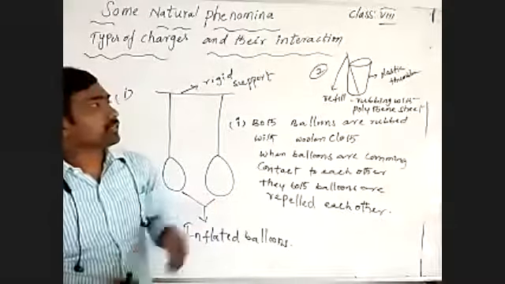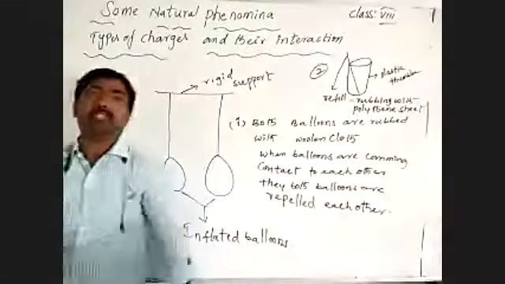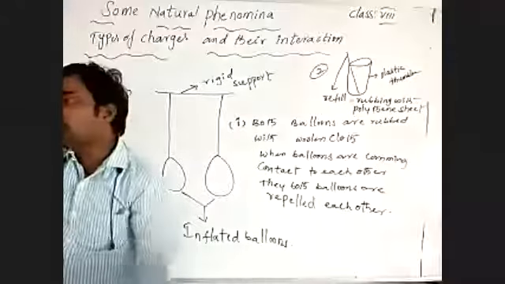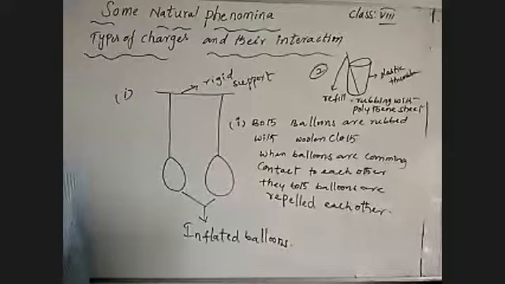Why? In the same way, the two inflated balloons rubbed with woolen cloth repelled each other when they came close. When the refills are rubbed with polythene and brought close, they repel each other. They do not come into contact. Then why? What can we identify?